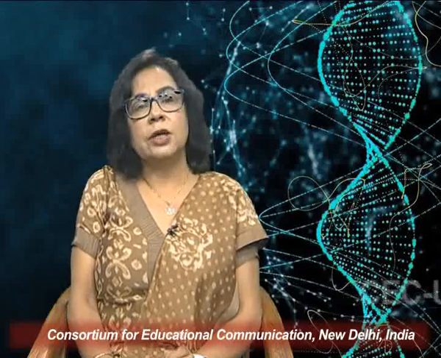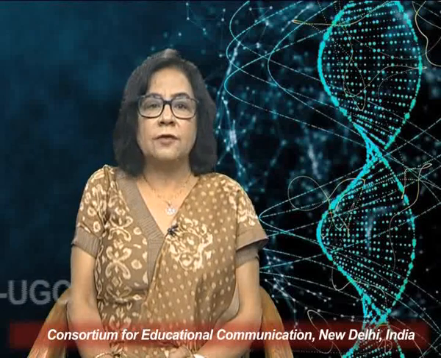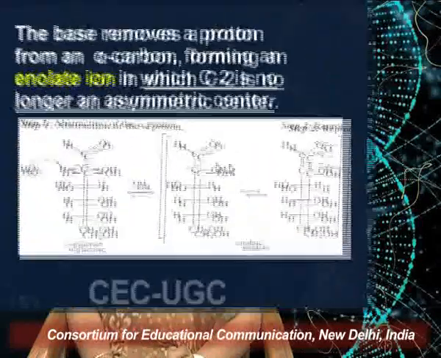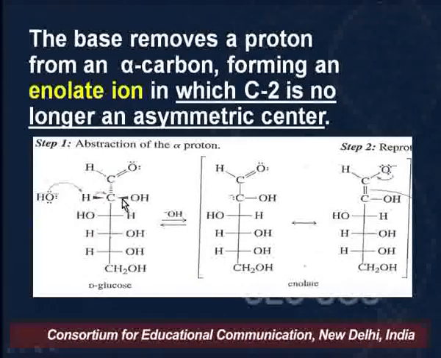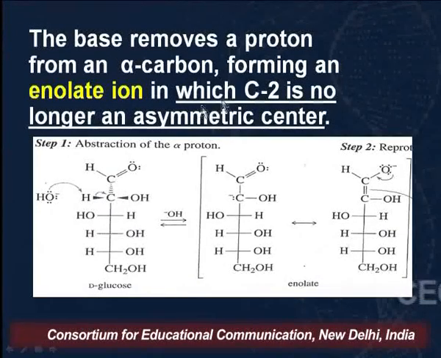As you can see on your screens, this is the reaction of D-glucose in an alkaline medium. The OH, the strong base, will remove a proton from the alpha carbon. Which compounds undergo this type of reaction? The alpha hydroxyaldehydes or ketones. So it will remove an H from here.